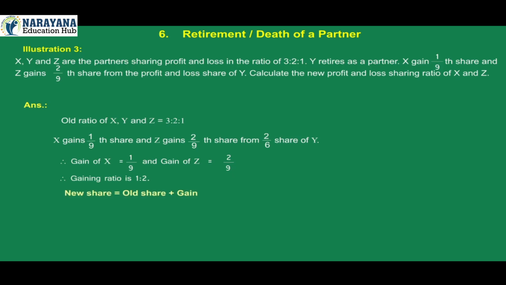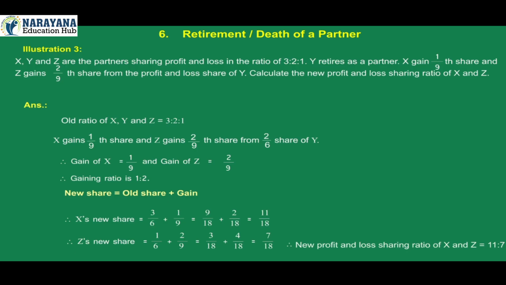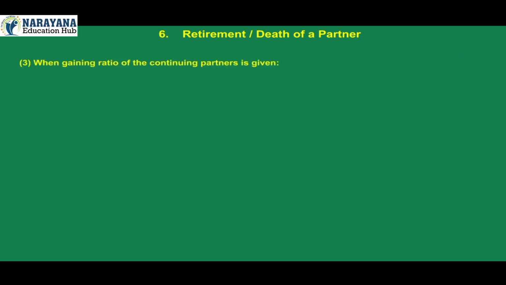New share is equal to old share plus gain. Therefore, X's new share is equal to 3/6 plus 1/9, which is 9/18 plus 2/18, which is equal to 11/18. Z's new share is equal to 1/6 plus 2/9, which is 3/18 plus 4/18, which is equal to 7/18. Therefore, the new profit and loss sharing ratio of X and Z is 11:7.